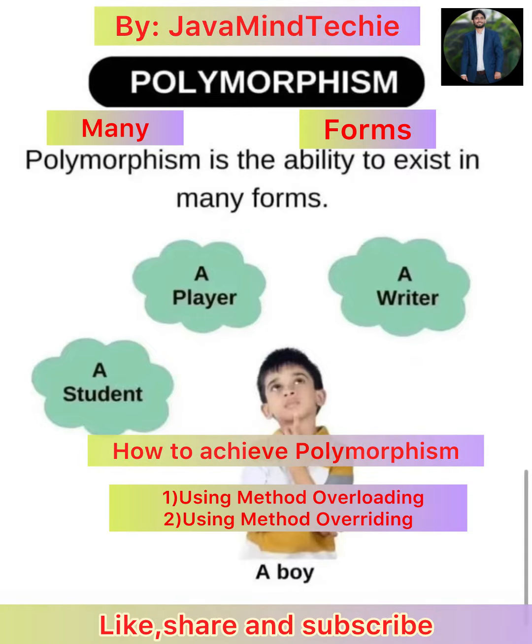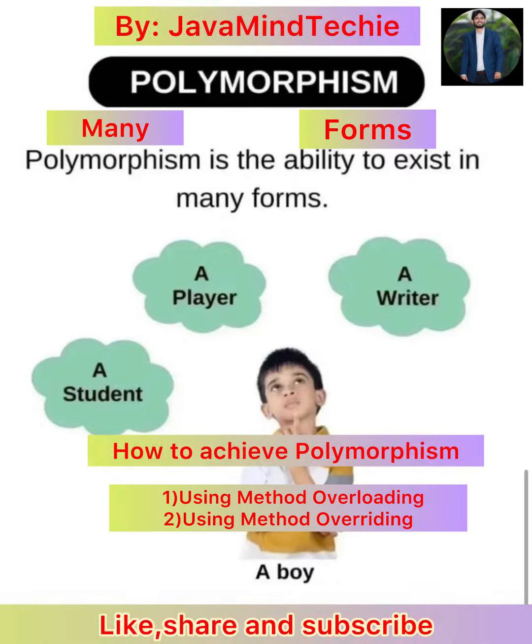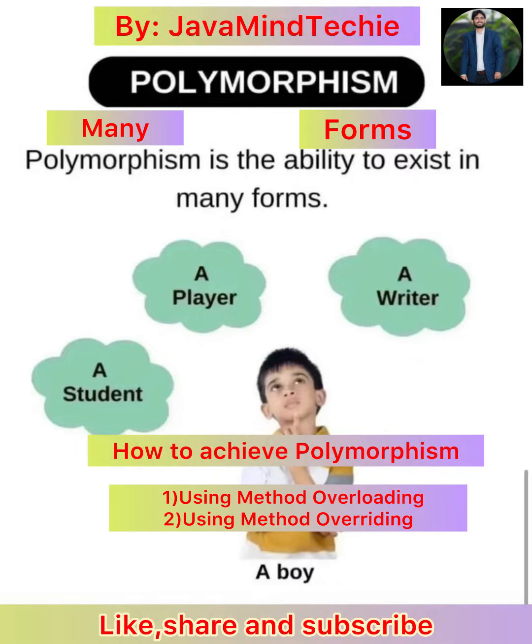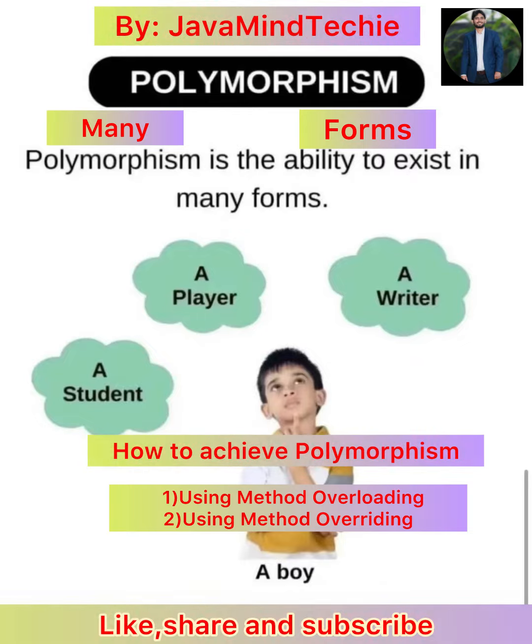Then what is method overriding? Method overriding cannot happen in the same class. It can happen in two different classes. The method name should be the same, and the arguments should also be the same in number of arguments, sequence of arguments, and types of arguments. If it follows these three terms, we can say this is method overriding.